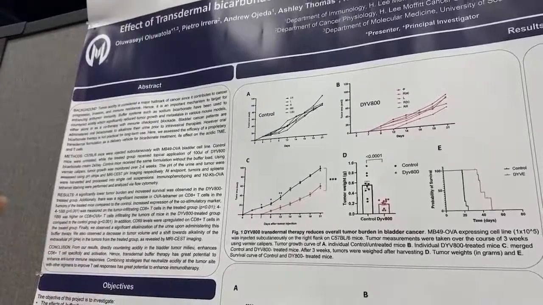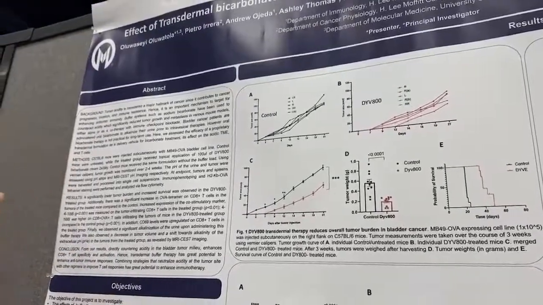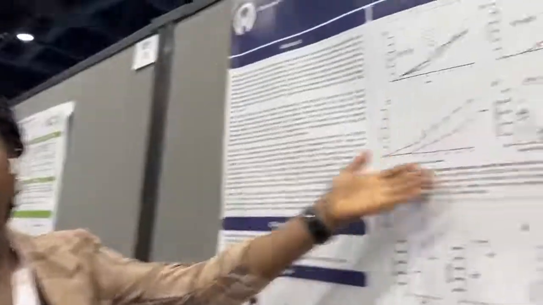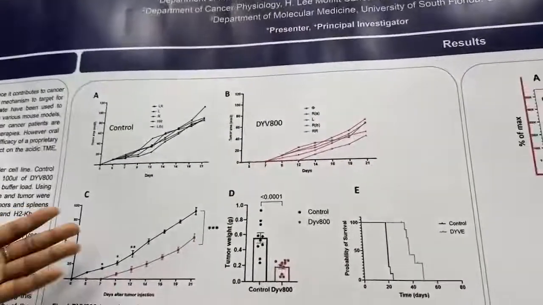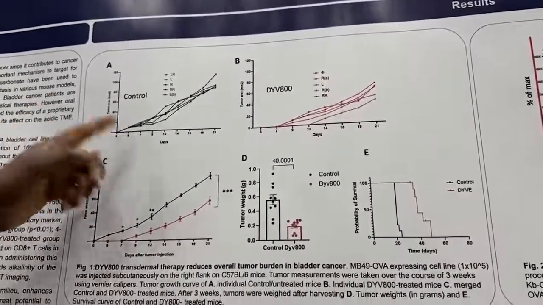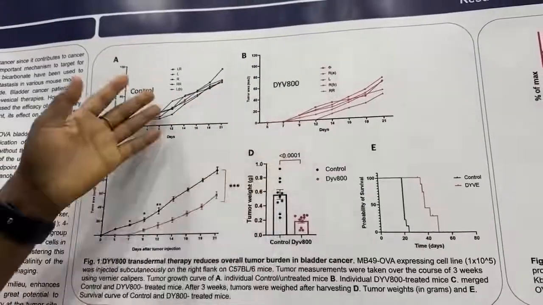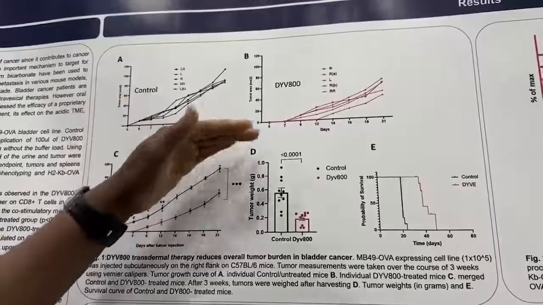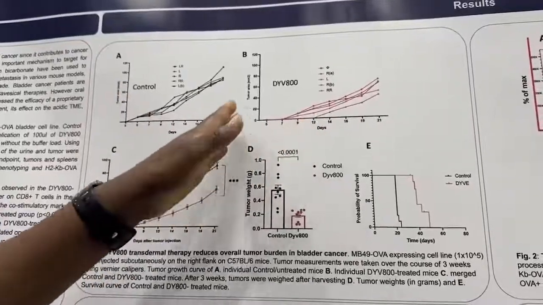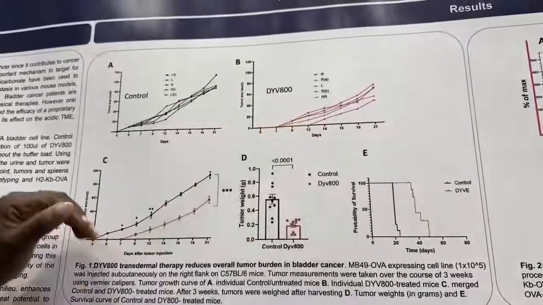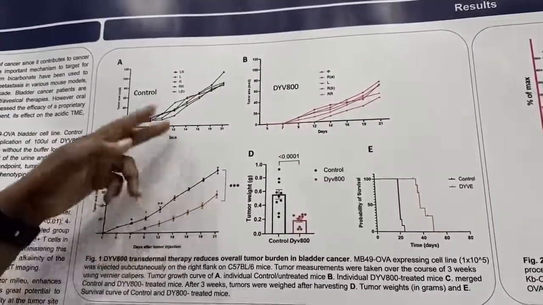And so basically we're looking at the effect of this buffer therapy on tumor acidity and CD8 T cells. We challenged our mice with MB49 bladder tumors. As we can see, when we look at this treatment in comparison to the control group, we see a reduction in the tumor burden upon treating with DIVE, which is this topical treatment. And also we see that these differences are actually significant.